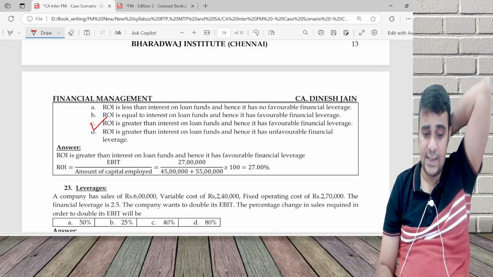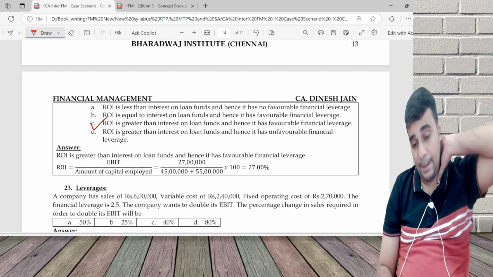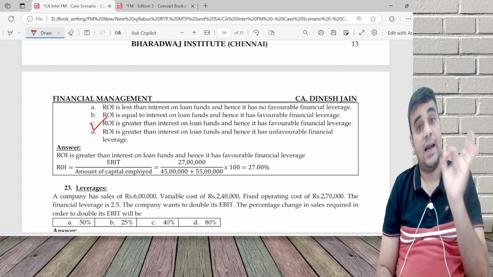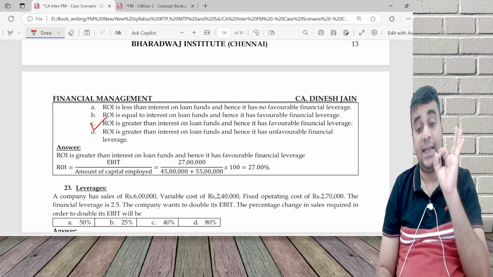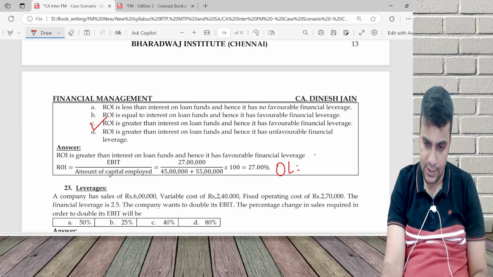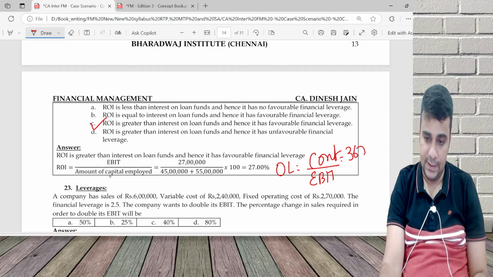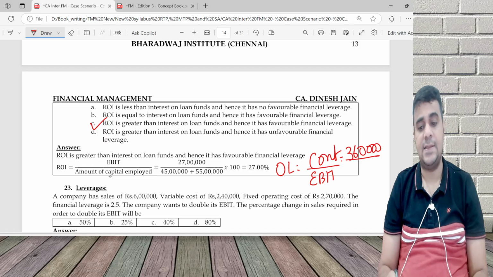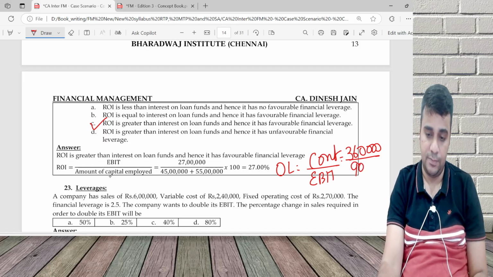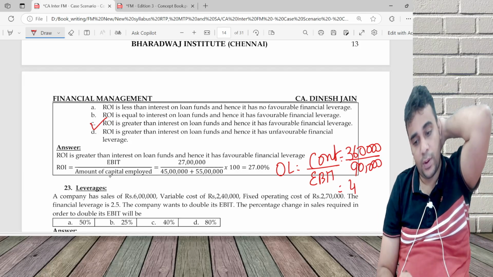A company has sales of 6 lakh, variable cost 240, fixed cost 270, and wants to double its EBIT. Sales and EBIT are linked with operating leverage, so first I have to calculate operating leverage. Operating leverage is equal to contribution by EBIT. Contribution is 6 lakh minus 240, which is 360. EBIT is 360 minus 270, 90,000. Operating leverage is 4 times.